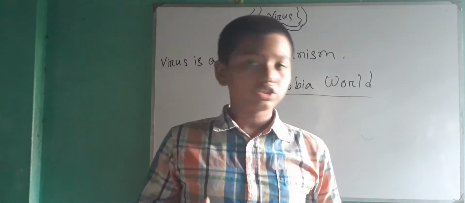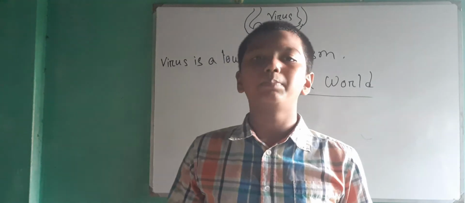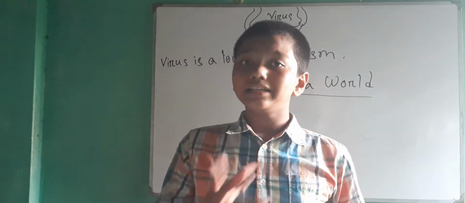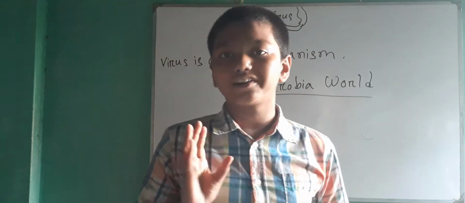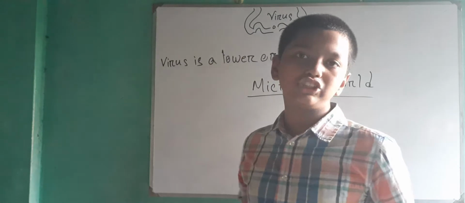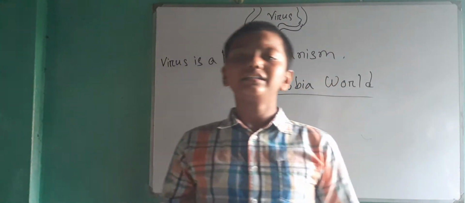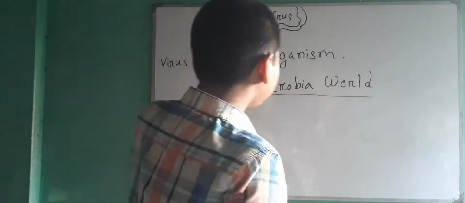Many things live on this planet. Here, microbial world means this world is for only lower organisms, for example virus, bacteria, fungi, amoeba. These are there. So the microbial world is divided into three types.